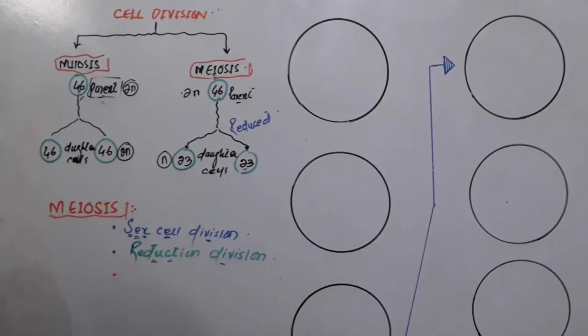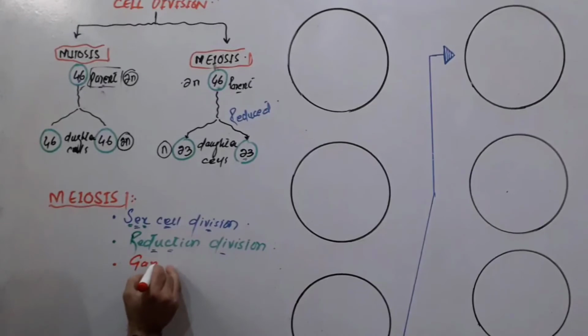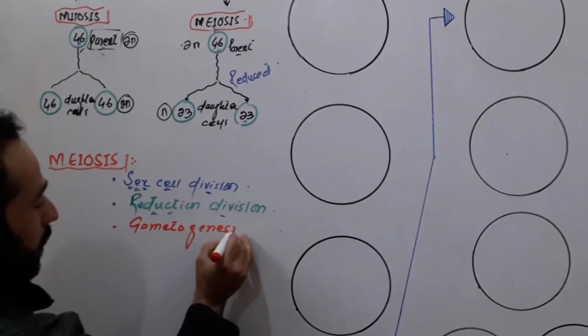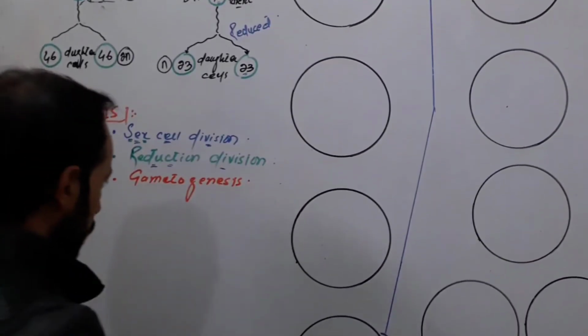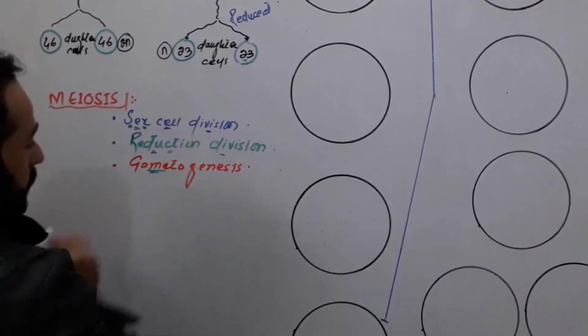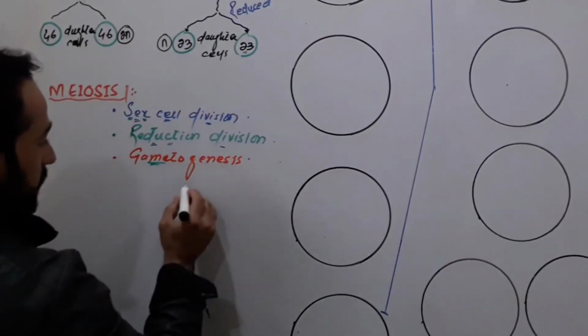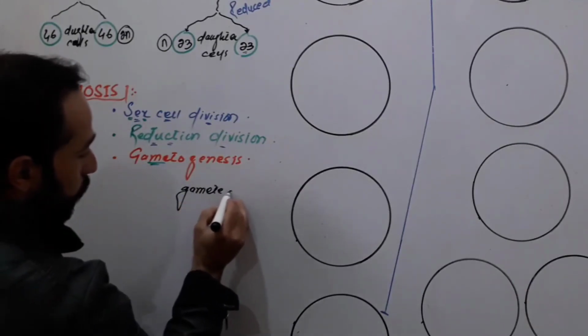And dear friends, meiosis is also known as gametogenesis. Why do we call meiosis gametogenesis? Look carefully. What are gametes? Gametes are sex cells. What is a gamete?